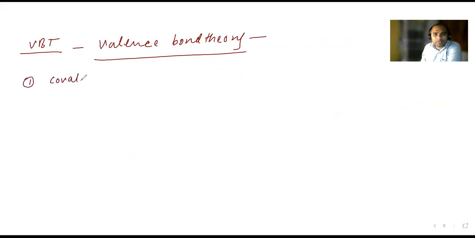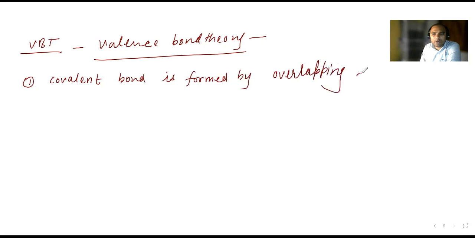They are saying covalent bond is formed by overlapping of orbitals.